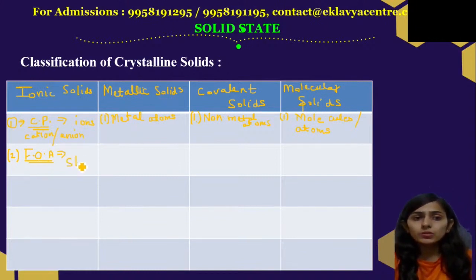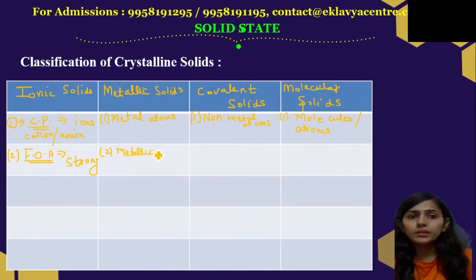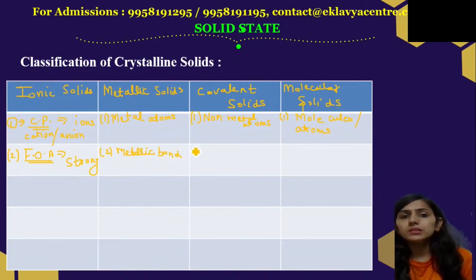So they have strong electrostatic force of attraction, right? Here in metal atoms, we have metallic bond. The bond is between the metals, so we call it metallic bond. I'll explain metallic bonds.